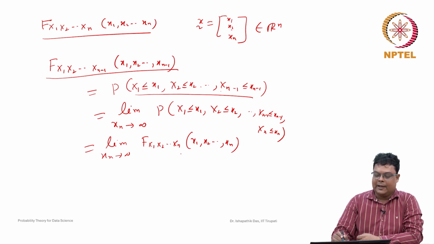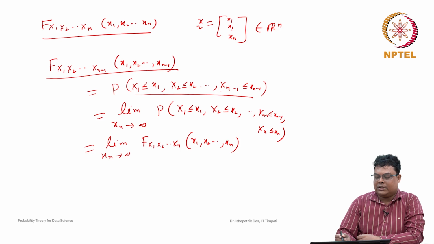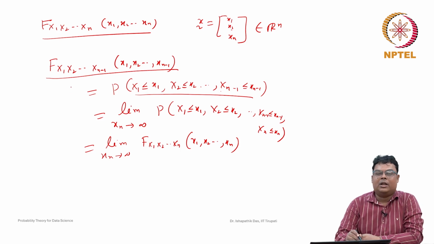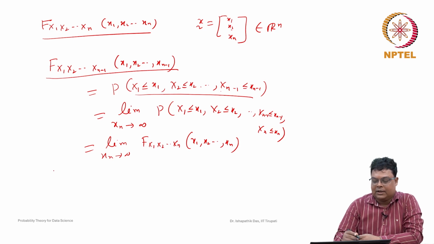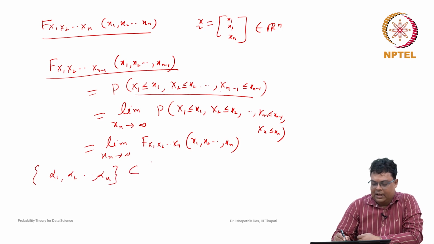Similarly, if you want any subset, you can remember that in the bivariate case also, if you want the marginal distribution of one variable, then you take the limit as the other variable goes to infinity. Now in the general case, if you want any subset, suppose alpha 1, alpha 2, up to alpha u, you take a notation like u, a particular subset of the values 1 to n, and you want to find F of x alpha 1, x alpha 2, ..., x alpha u.